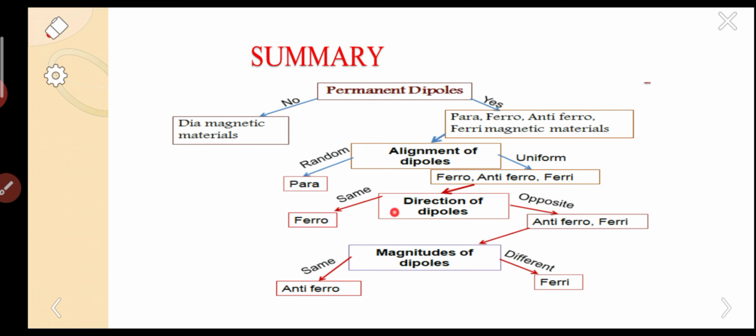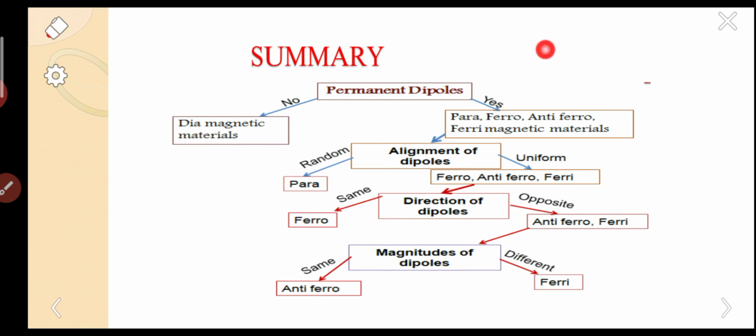Next, based on direction. If all the directions are the same, this is called ferromagnetism. If they are opposite, they are called antiferro and ferri. Next classification is based on the magnitude of dipoles. If the magnitude is the same, it is antiferromagnetism. If the magnitude is different, it is called ferrimagnetism.